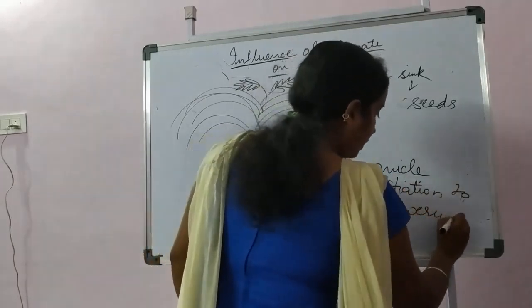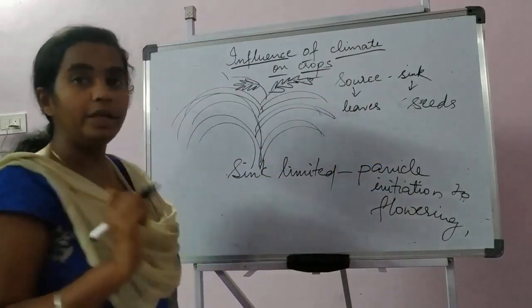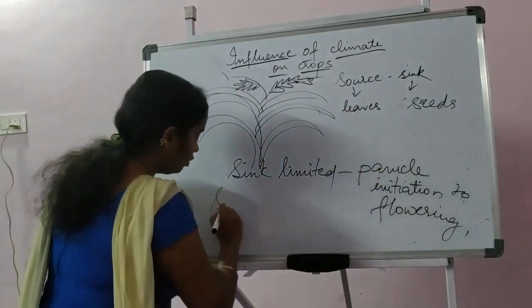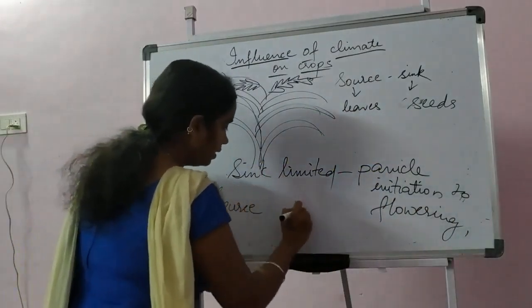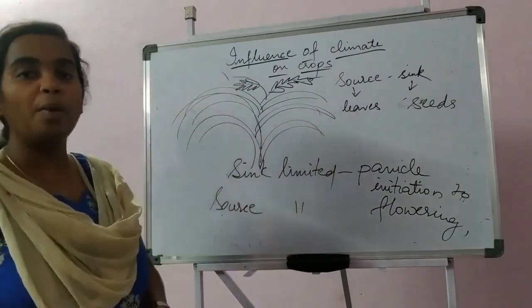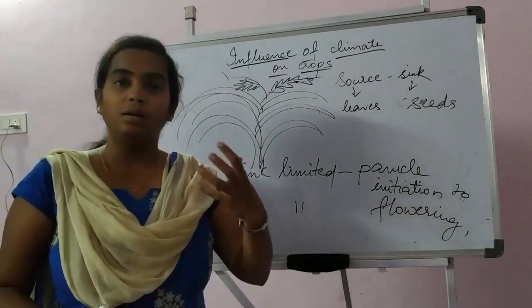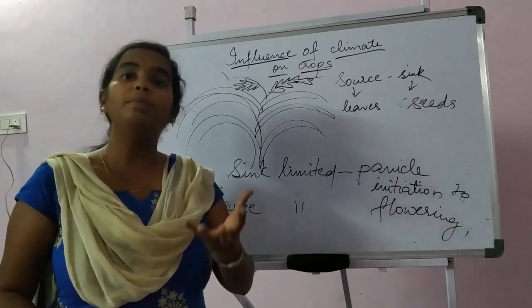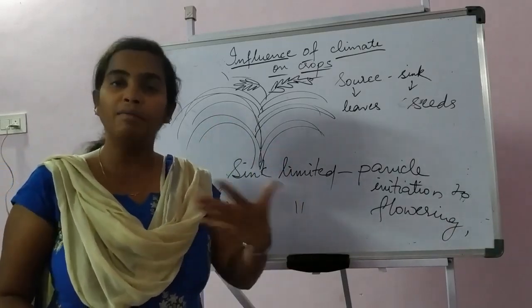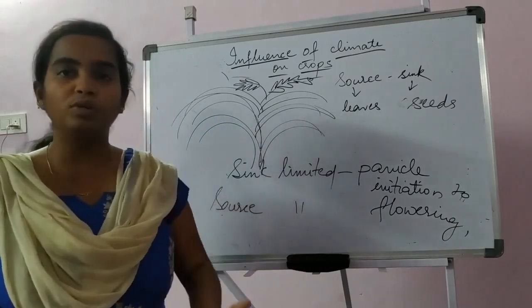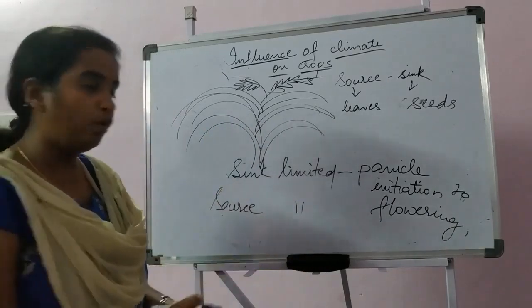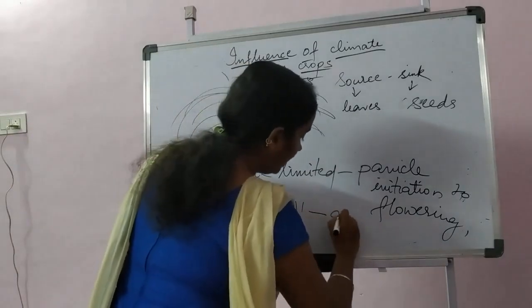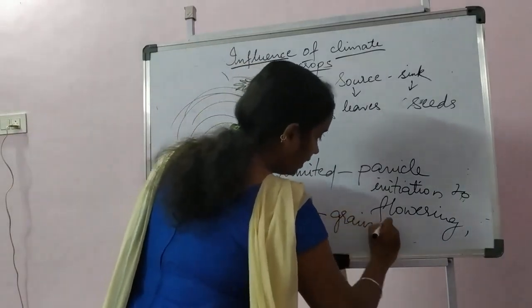Whereas for source limited crops, the sink is abundantly available, but the source, that means the leaves, are not abundantly available for producing photosynthates. For such crops, the grain filling stage is critical,